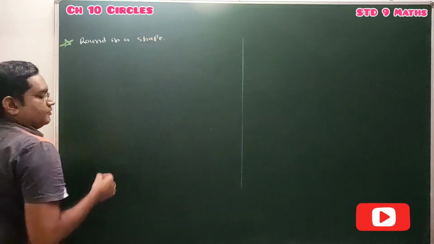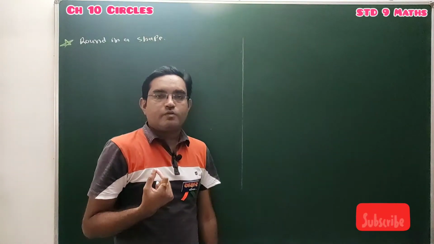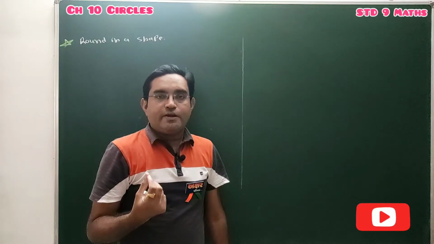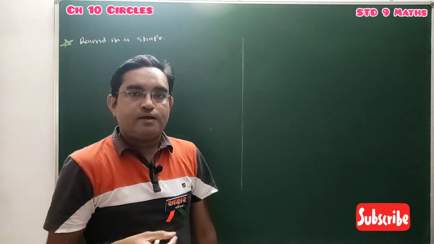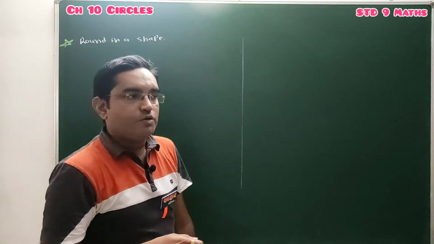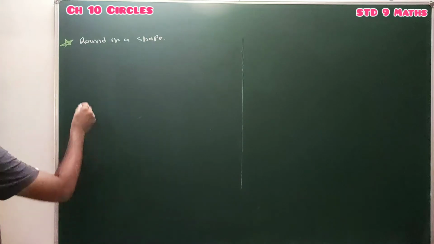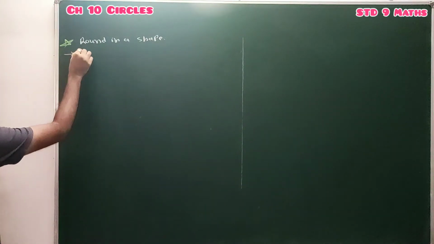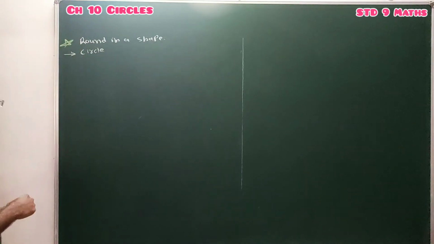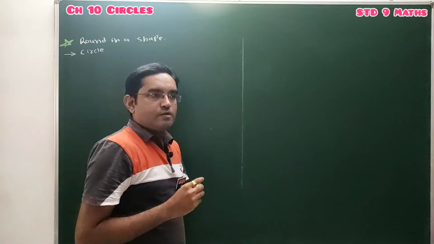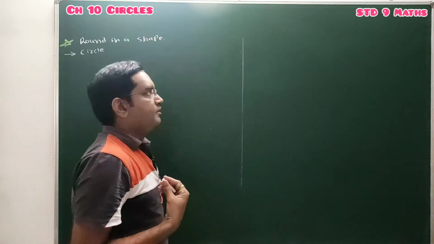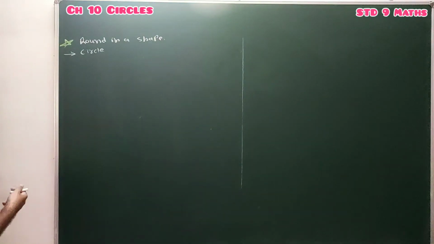For example, if we consider a coin, coins are round in shape. If we consider the tires of vehicles, tires are round in shape. For example, bangles, they are round in shape. So all these objects give us the concept of a circle. They are nothing but the circular shape. In this video we will discuss the circle, different terms related to circles and their introduction.